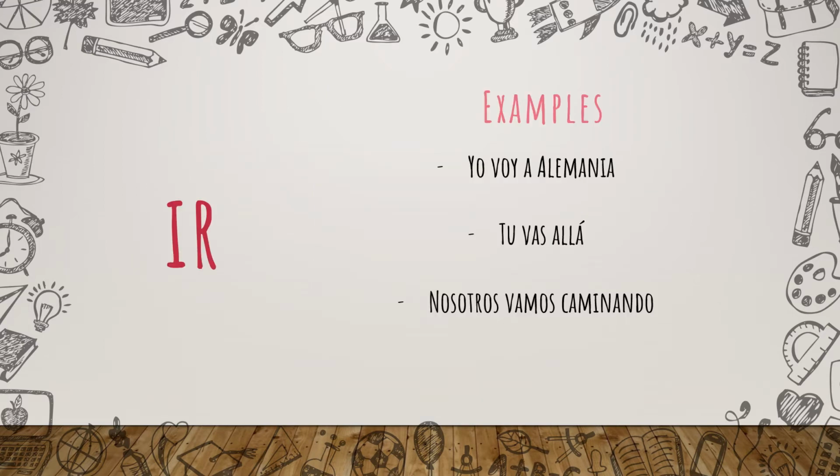Now here I have three examples that may be quite useful for you in order to have an idea about the conjugation of the verb ir. Uniquely with the verb ir, we will use the reflexive form later in this video. The first one is Yo voy a Alemania. That's a simple sentence, not complex at all, which means I'm going to Germany. Or, well, I go to Germany. To be honest, it will be exactly like I go to Germany. Yo voy a Alemania.